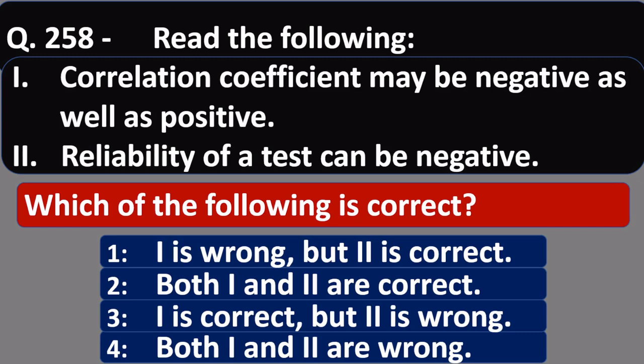Friends, correlation coefficient may be negative as well as positive. It is correct. But reliability of a test can be negative. It is wrong. So option number 3 is correct, where it is said 1 is correct but 2 is wrong.